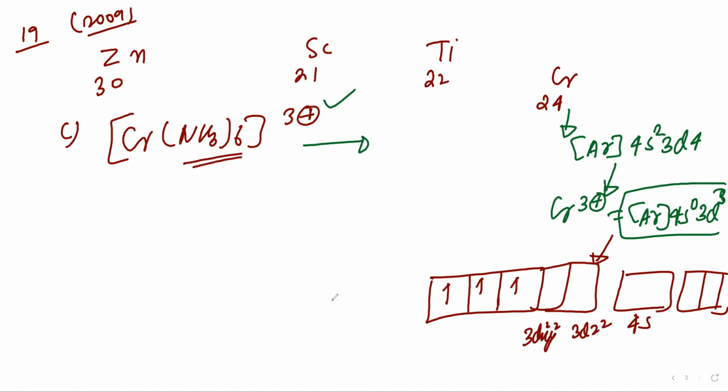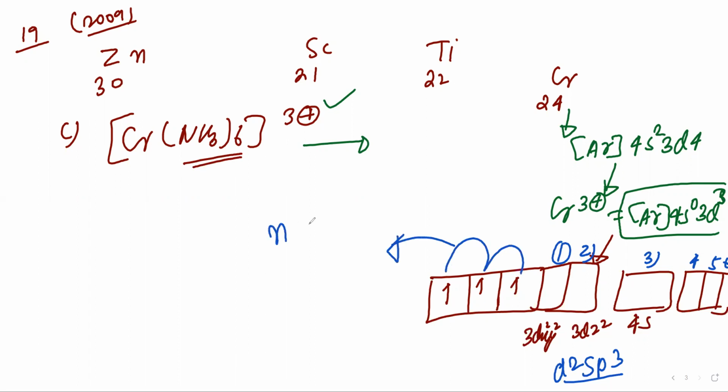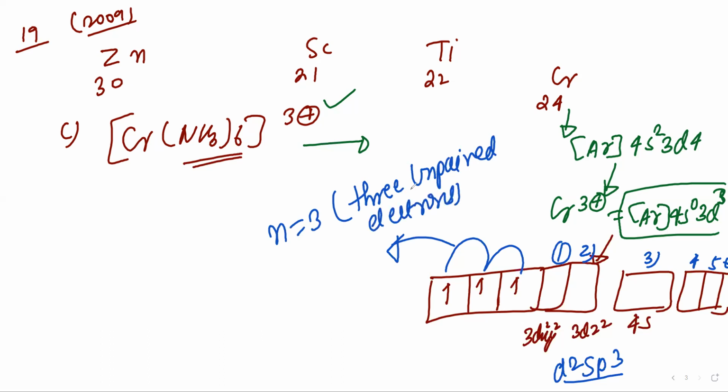One will come on 3dx2-y2, second in 3dz2, and the third, fourth, fifth, sixth in the others. So the hybridization will be d2sp3. How many unpaired electrons are there for chromium? 3 unpaired electrons, so n equals 3.